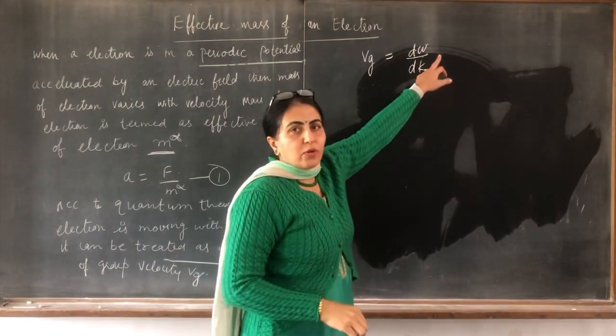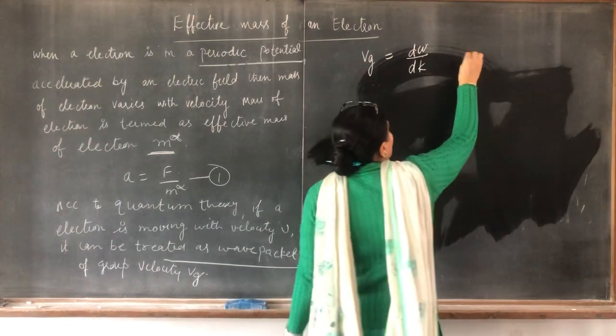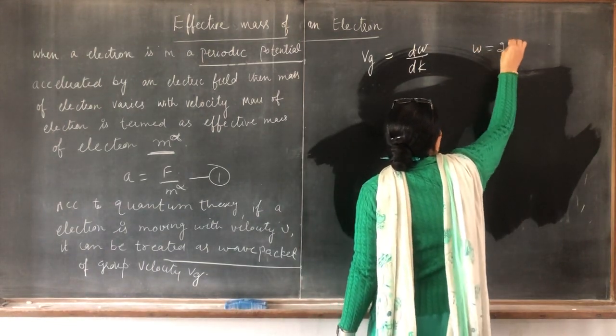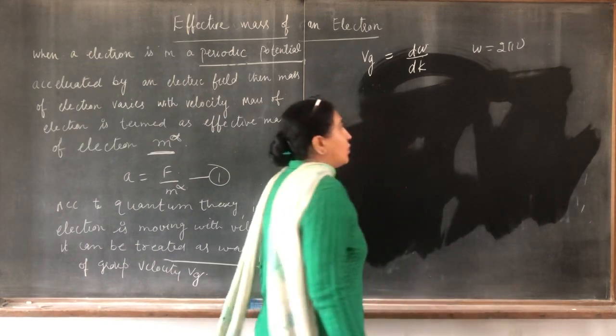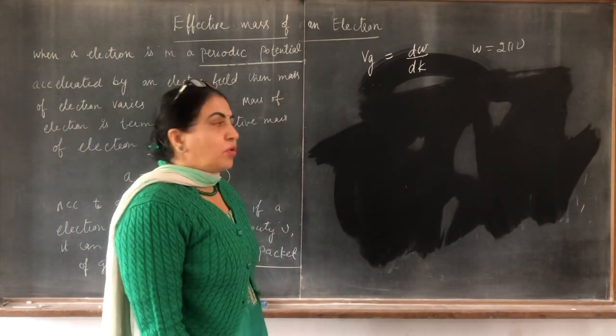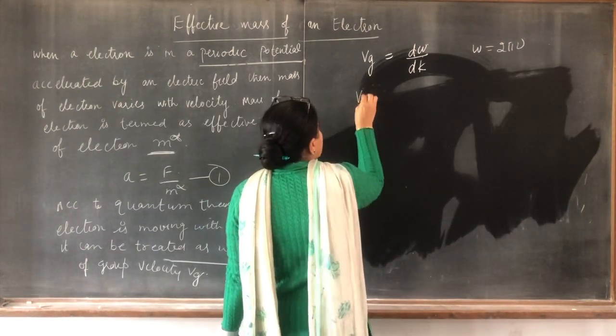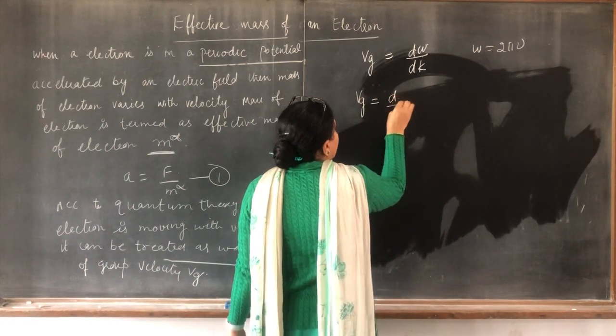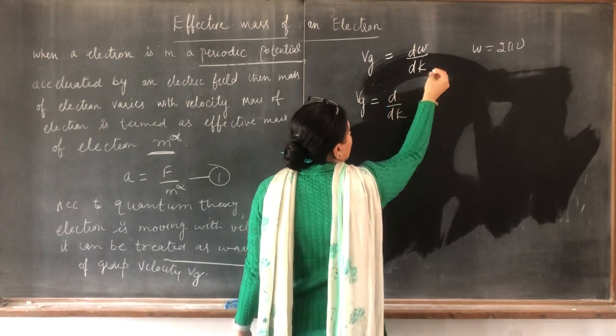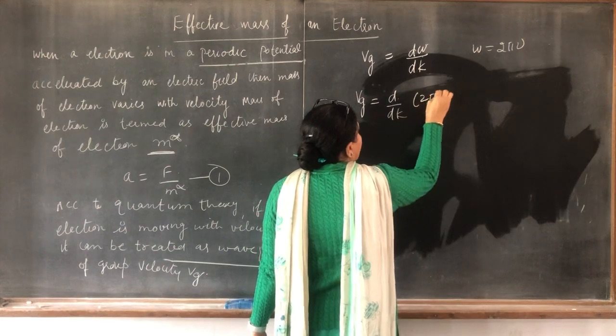Here k is the wave vector and omega is the angular frequency, and we know that omega is equal to 2 pi nu. So Vg is equal to d over dk of 2 pi nu.